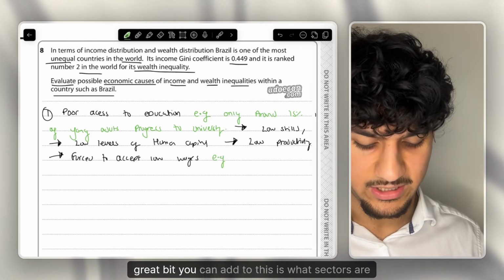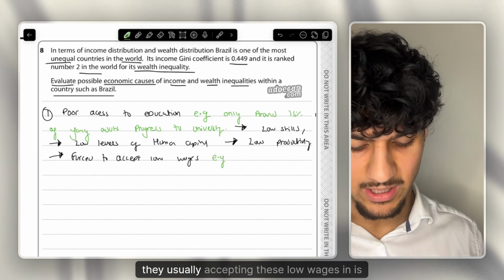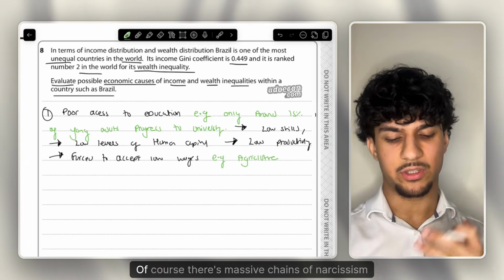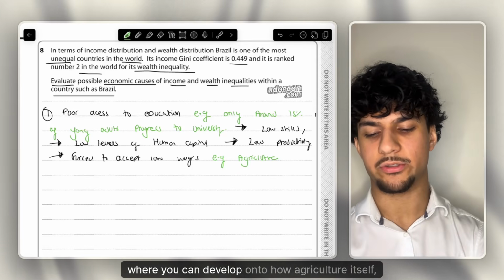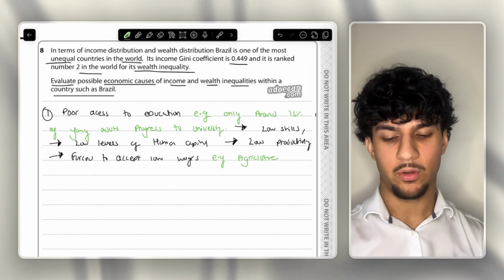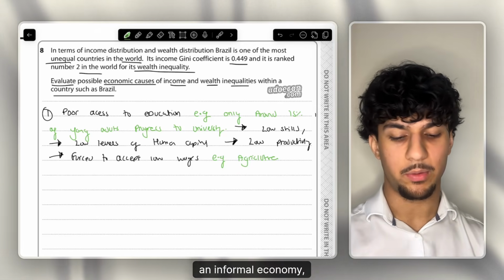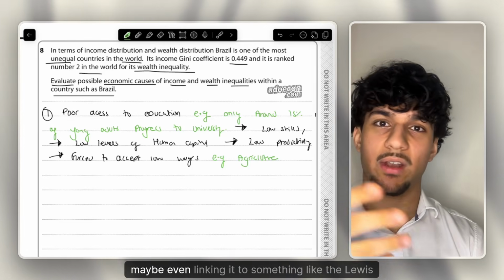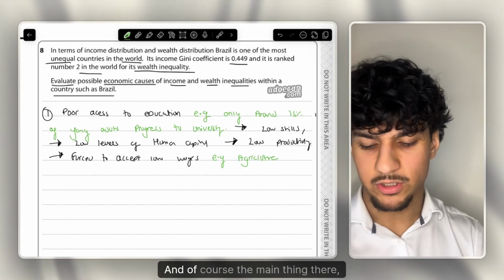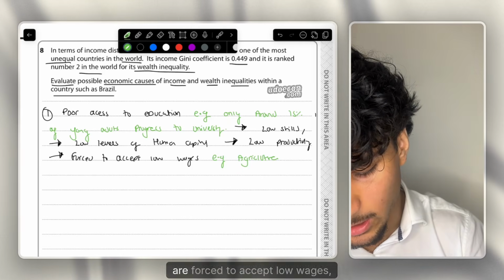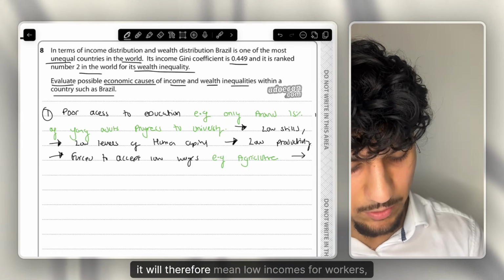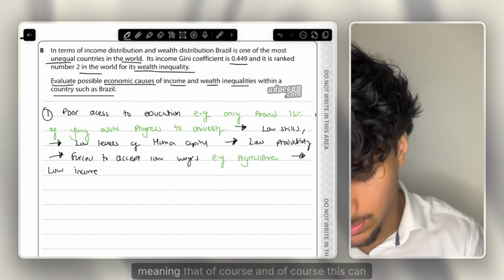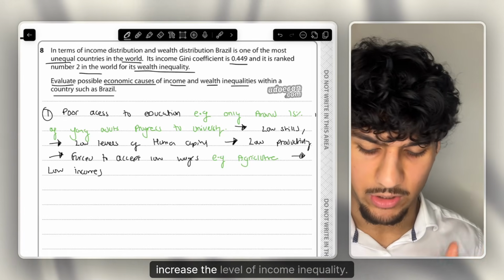Another great bit you can add to this is what sectors they are usually accepting these low wages in, which is sectors such as agriculture. And of course there's massive chains of analysis where you can develop onto how agriculture itself, with it being an informal economy, leads to inequality itself, maybe even linking it to something like the Lewis model. But the main thing there is that if workers are forced to accept low wages, it will therefore mean low incomes, low disposable incomes for workers,